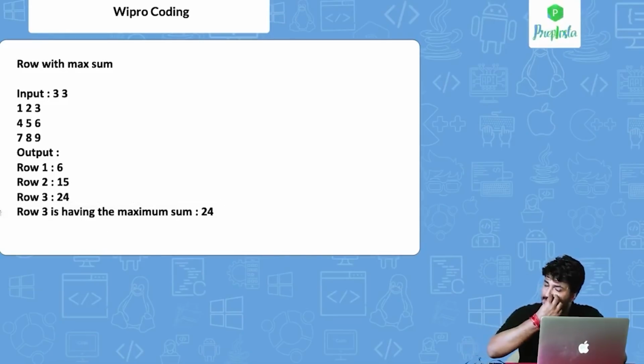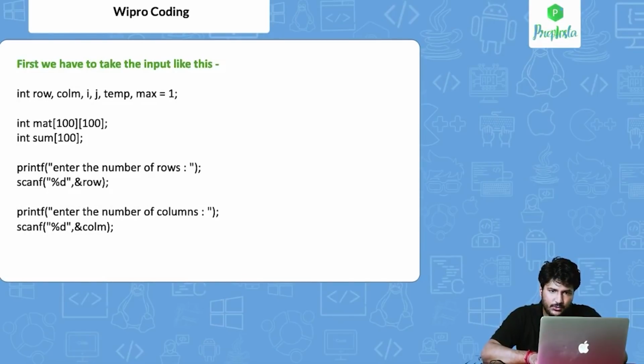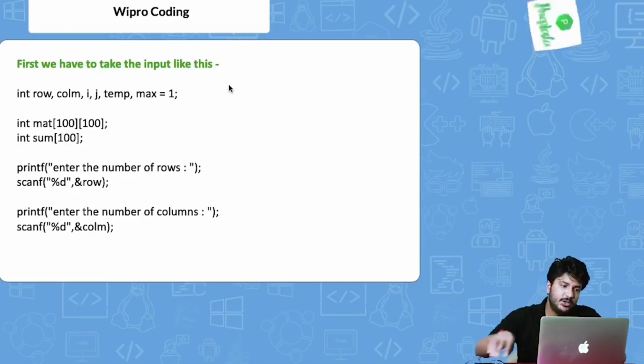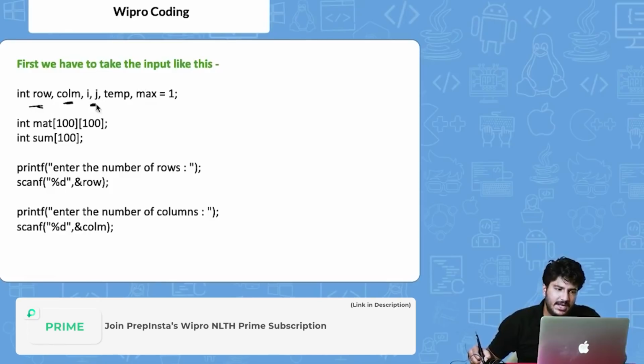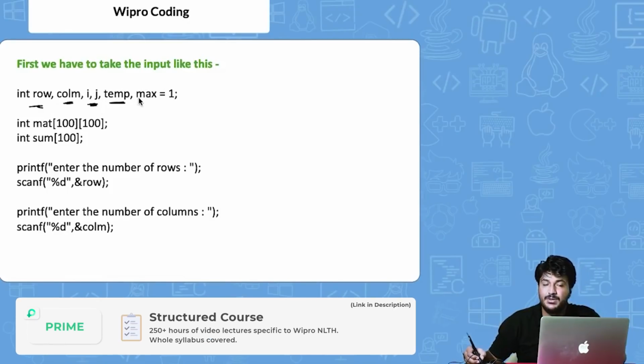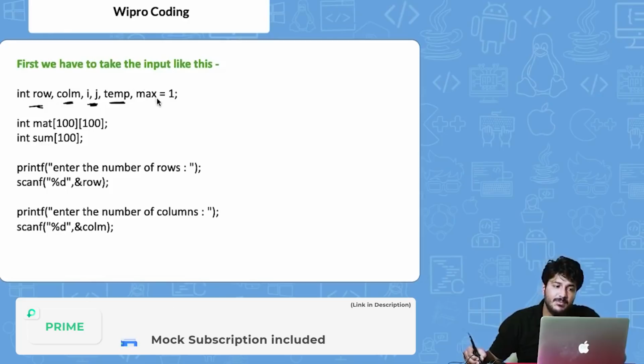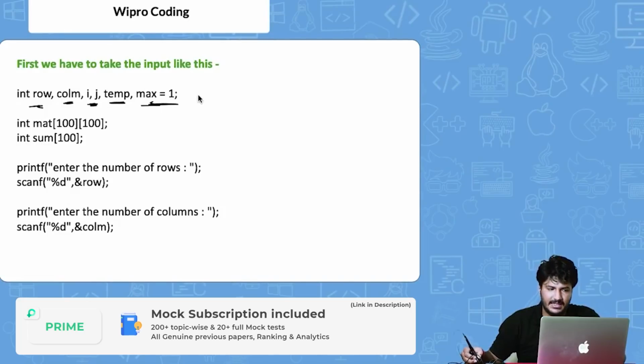Correct. So now let's see how we can do this. Okay, so first we are going to take all the inputs. The inputs are going to be taken as, initially row and column to understand which rows are there, i and j to iterate on the loop, temporary, a temporary variable to find the maximum, and then max is equal to 1 to assign, right?